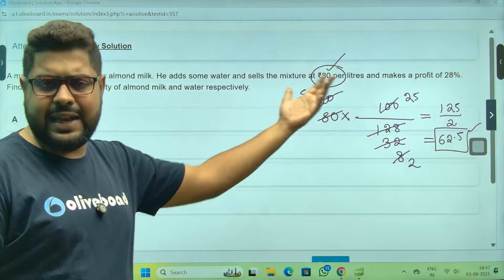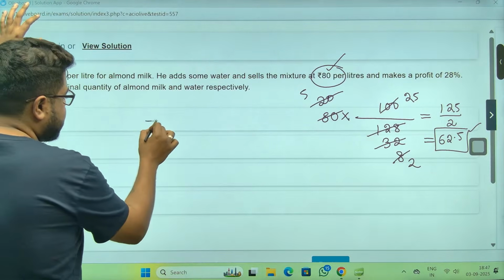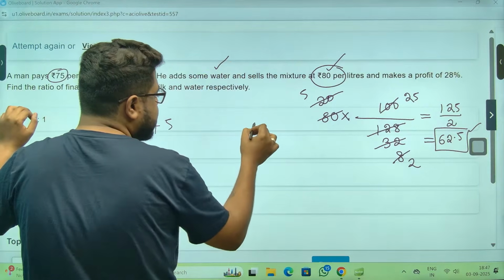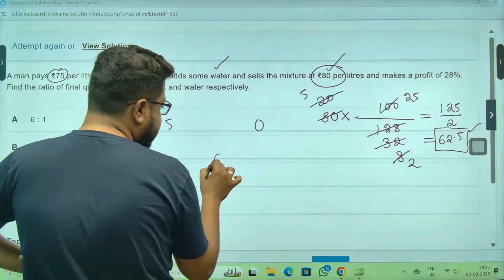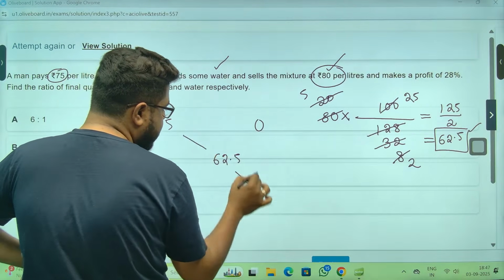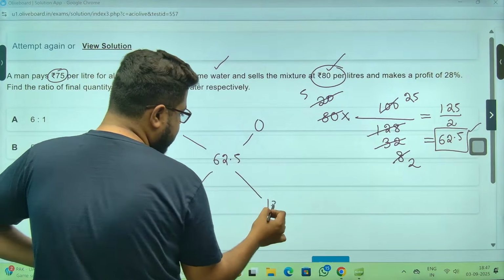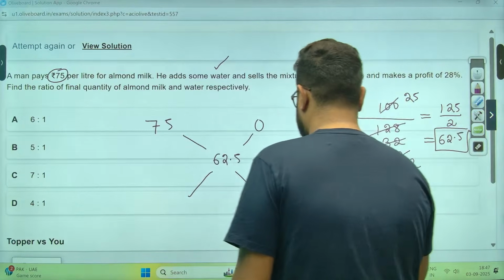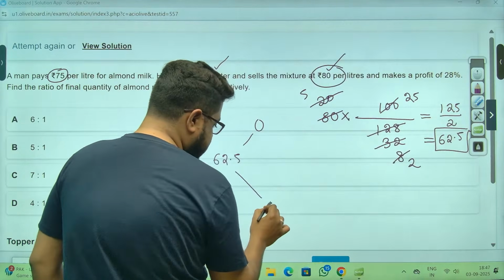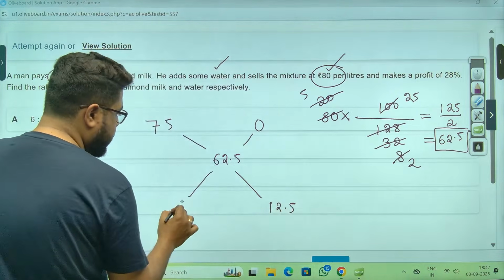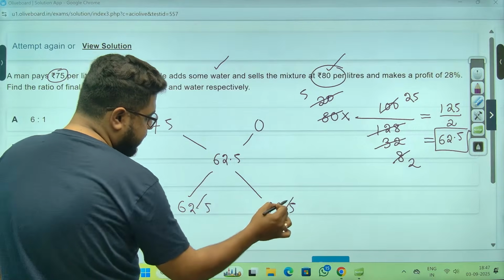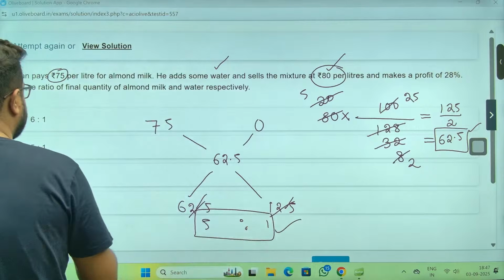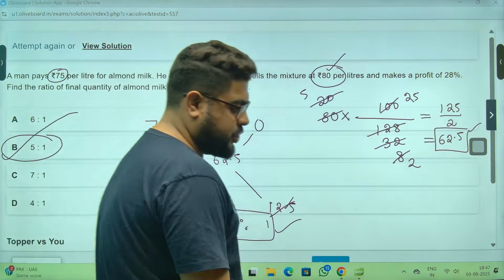Now, use allegation. Allegation will be best, sir. Sir, he is buying for 75 rupees. Mixing, what is he mixing it with? With water. Water is free always, 0 rupees. And the mixture cost 62.5. Use allegation, sir. 75, meaning... no, sorry, sir. 62.5, 12.5, 12.5, sir. And this is 62.5. Sir, point hata do, this is 5:1. This is your 5:1, sir. So mixture will be 5:1.